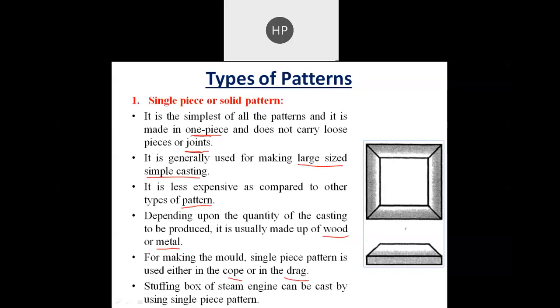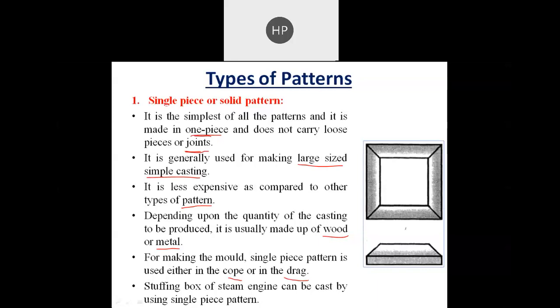Well, in that video we have seen that there are two parts. One part is fixed in a cope, and the second part is fixed in a drag. But here we have only one piece, so we can choose either cope or drag to fix that pattern. That's why it will be used in any one of them. We cannot use it simultaneously in both.